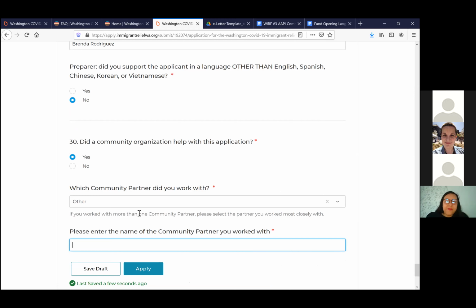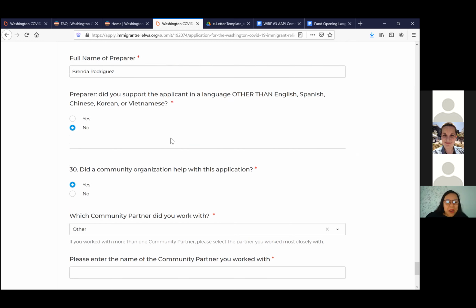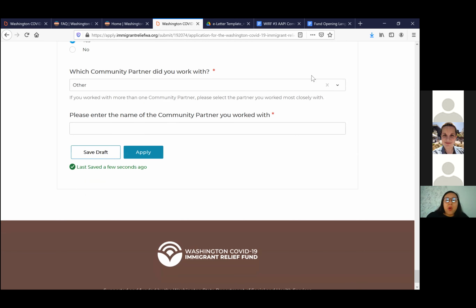Last time, we had a lot of volunteers, a lot of organizational partners that were completing applications. A community member would call us or contact Scholarship Junkies with questions about their application, and it was really hard to track down what lady from the one church at the one place helped this person. So that's why we're asking questions about who completed this application, so that we can contact that person directly and that we have an idea of who this community member is talking about. So if your organization is not listed here, please type it here. And if it is listed there, please select it.